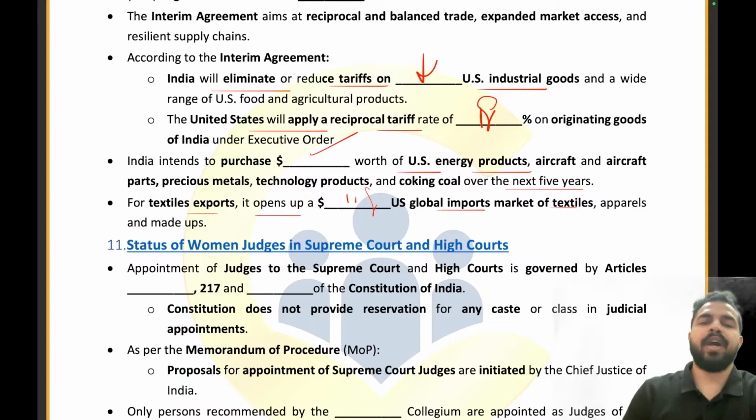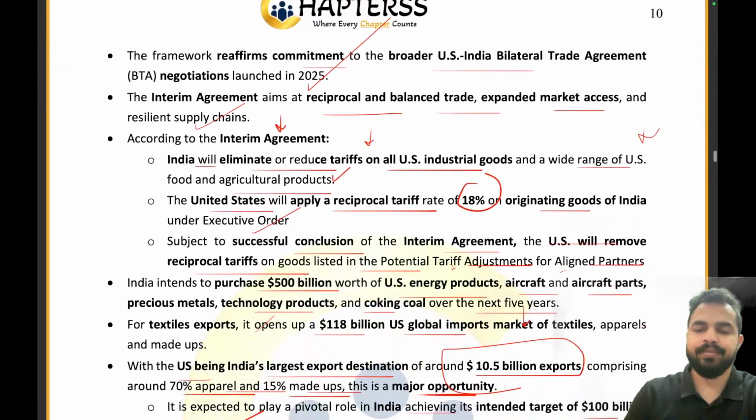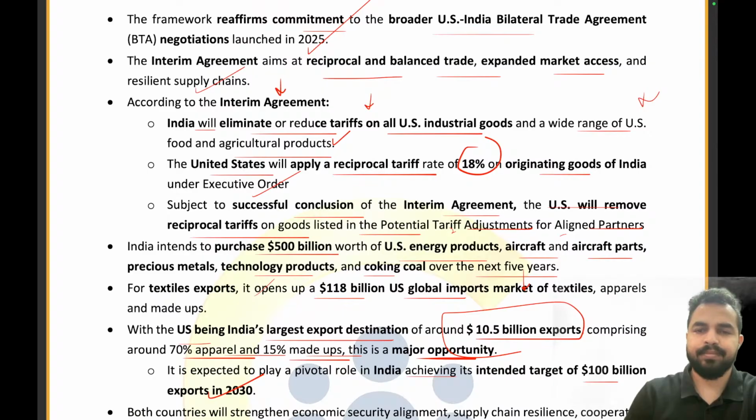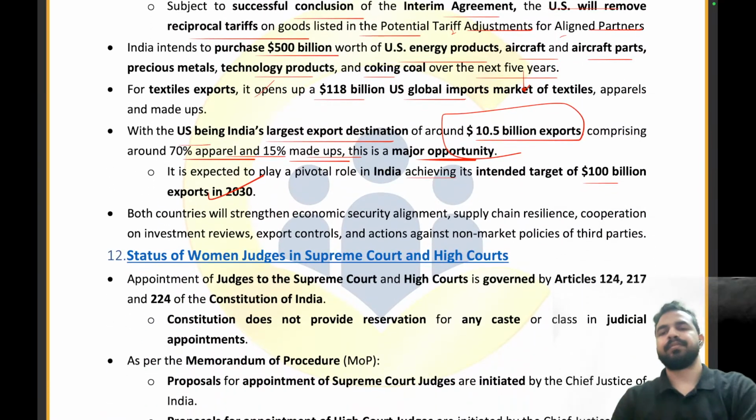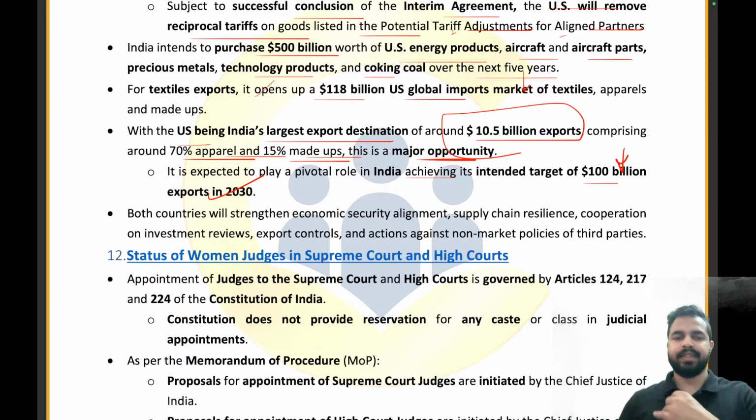right? Now, if I ask you what is India's target of exports by 2030? That was $1,000 billion, right? Sorry, it was $100 billion. Absolutely right. $100 billion is the right answer. Clear, everyone?